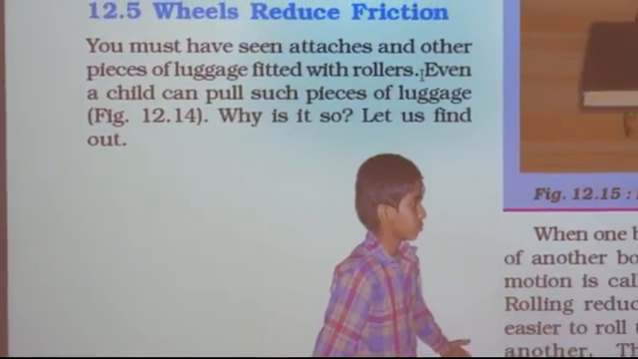After discussing static friction and sliding friction, we discussed the necessity of friction, meaning the advantages and disadvantages of friction. Sometimes we need to increase the friction and sometimes we need to decrease it. Now, let us move to the next point, that is wheels. Wheels reduce friction. You must have seen attaches, that is, luggage fitted with rollers. Do you know why these rollers are fitted?